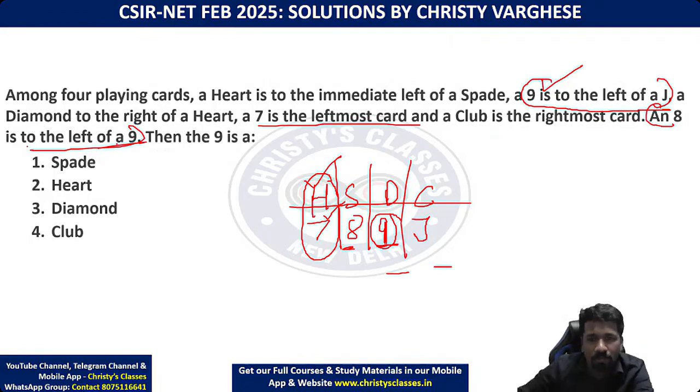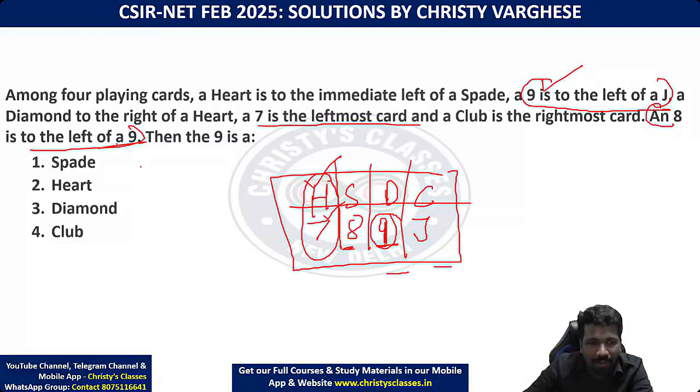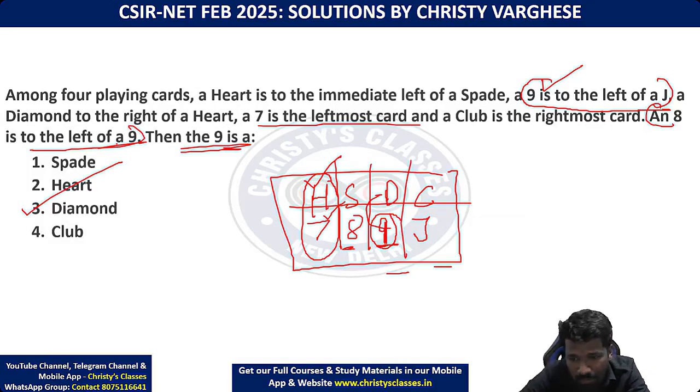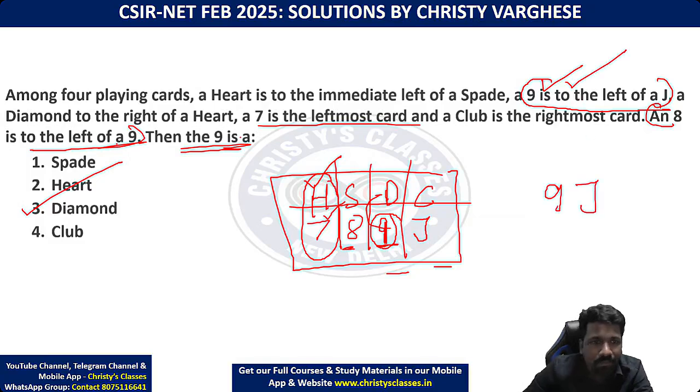Please respond. So we matched the suits with the numbers. Then what is 9? 9 is a diamond. So diamond is the answer. Is it clear to everyone? How is J last? J is last because 9 should be in the middle of 8 and J. We have to combine these two sentences properly: 9 left of J, and 8 left of 9.